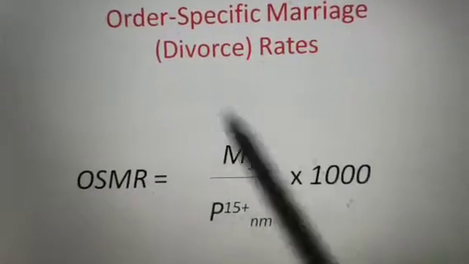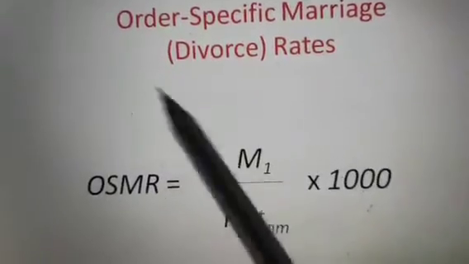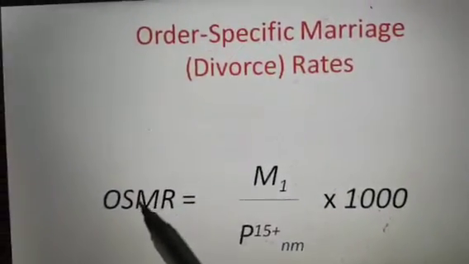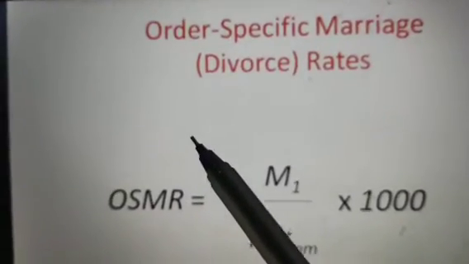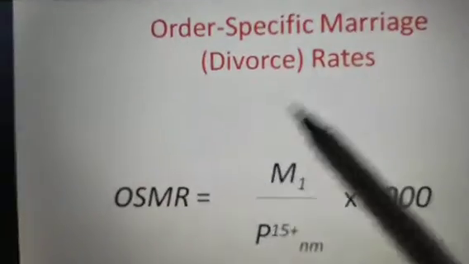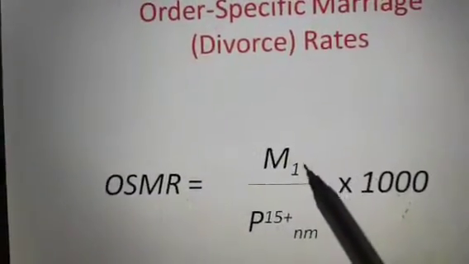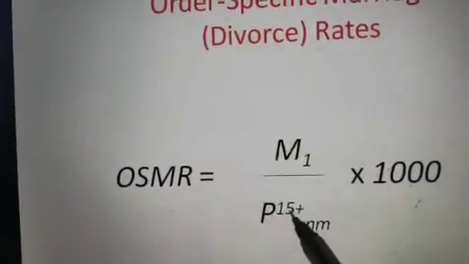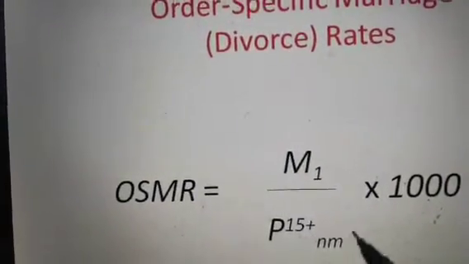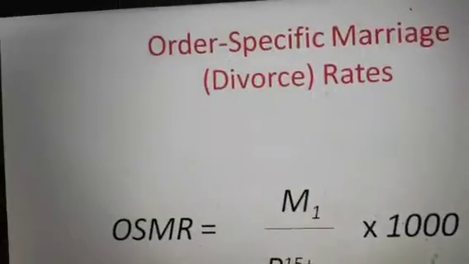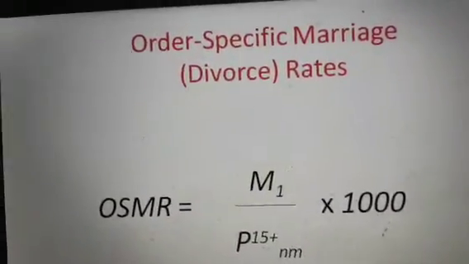Another one is called the order specific marriage or divorce rate. What do you mean by order? Earlier I told you about the polygamous society. When a man marries more than one female, that is called order. OSMR is equal to M of first marriage divided by P, population aged 15 and over, of normal marriage, into 1000. This is called the order specific marriage rate.